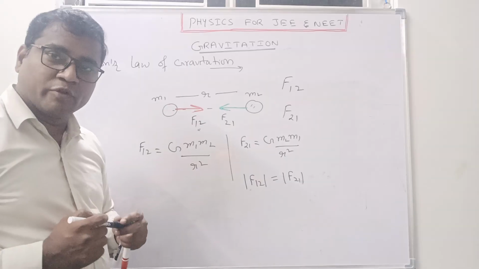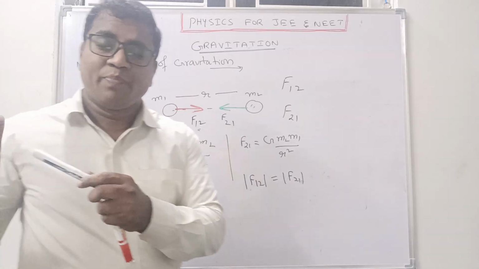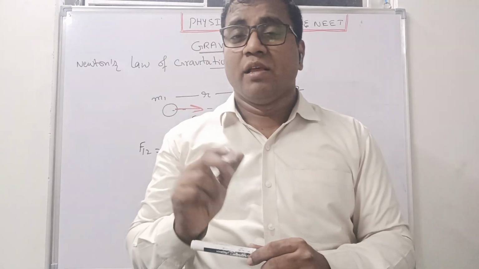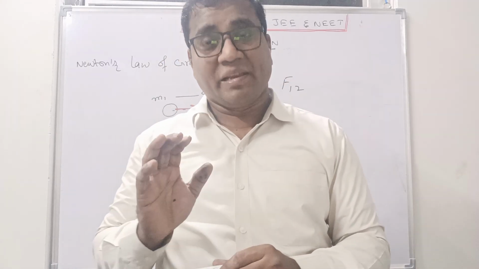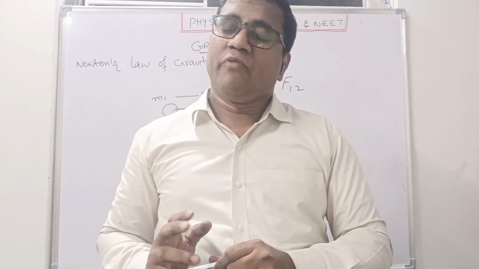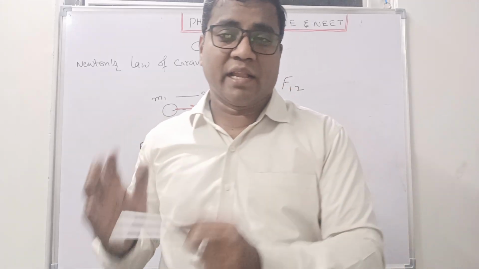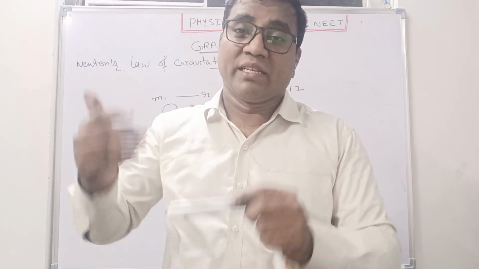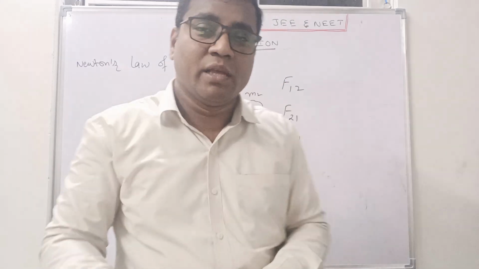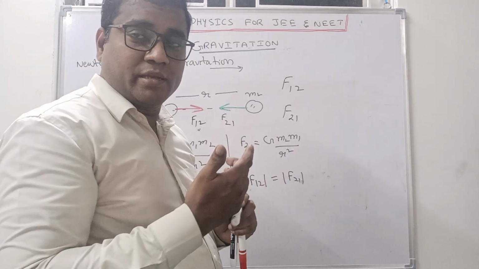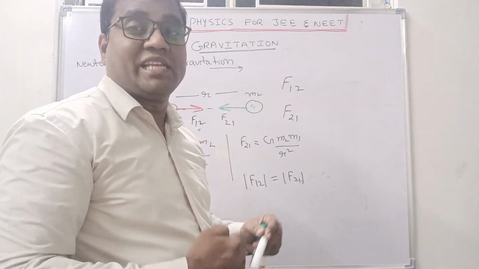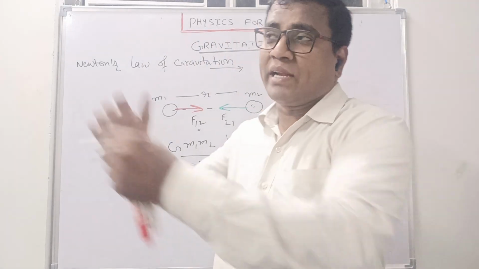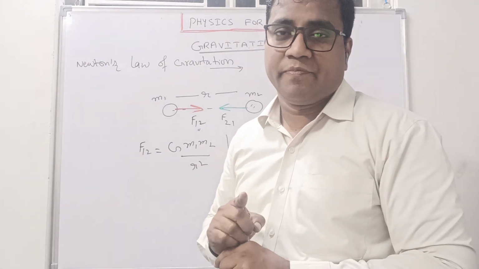Clear? Don't get confused. Sir, here heavier mass is there, here small mass is there, so how will the force be the same? Force will remain same. For example, here sun is there and earth is there. Earth attracts sun with some force, and with the same force, sun attracts earth. Clear? Sun is heavy mass, it will attract with more force, and earth is less mass, it will attract with less force. That means wrong.